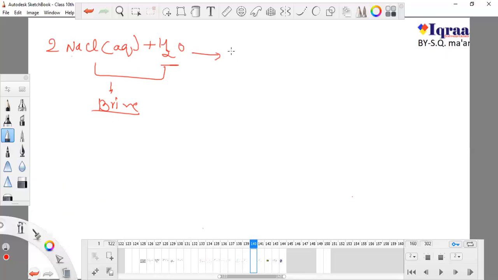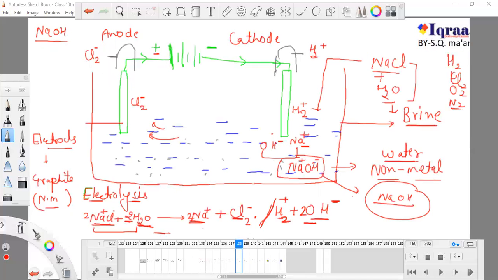Now it will form NaOH, definitely aqueous, plus Cl2 gas, or you can say chlorine gas, plus hydrogen gas. So this is how this Na will go to this OH. So we can get chlorine gas, hydrogen gas, and NaOH. This is sodium hydroxide. Now one point you have to remember, that we will collect this sodium hydroxide near the cathode.